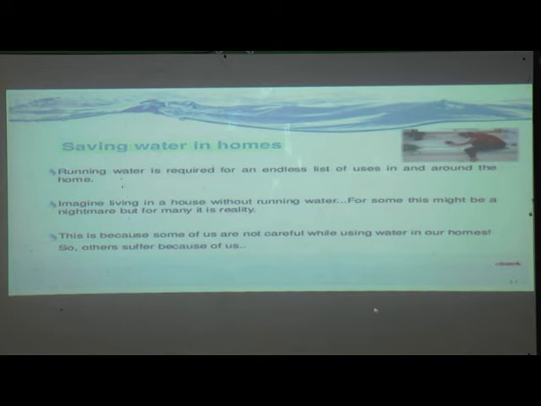We are not using water properly, we are wasting water, we are not saving water, and we have no idea how to save it. Because of these reasons, these people are facing such problems, and it is very difficult for them to survive there. So others suffer because of us. Because of these activities, other people are suffering.